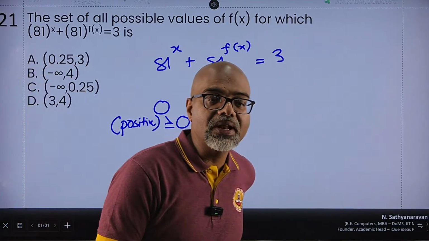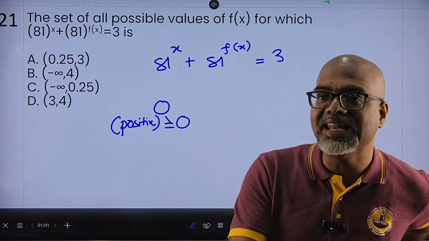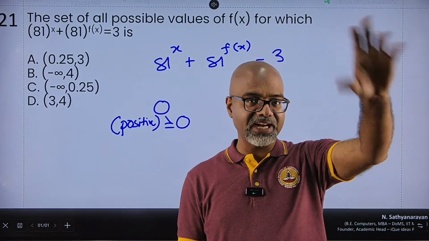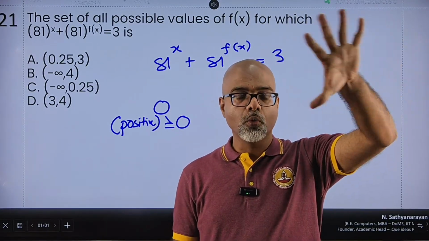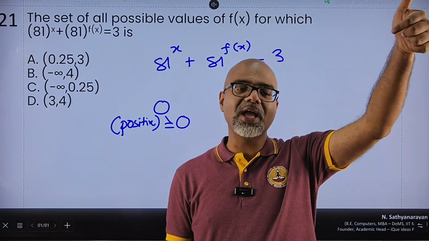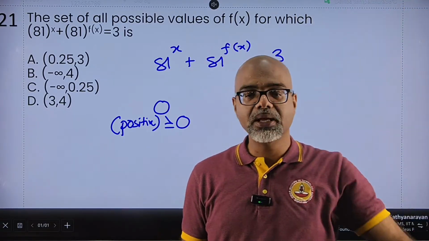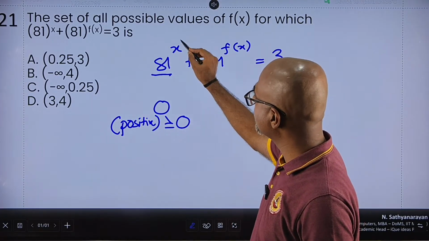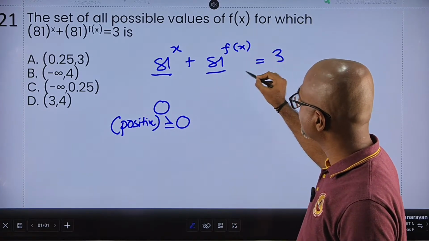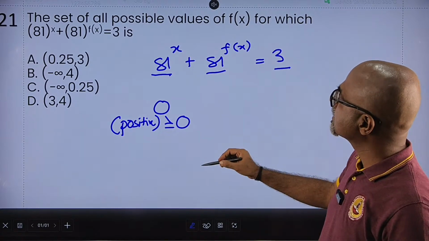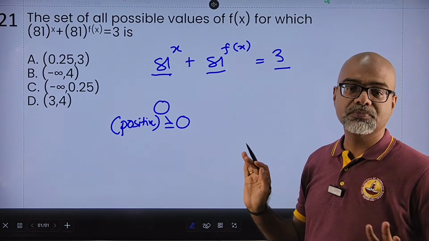A positive number raised to anything, you raise it to 1, a positive integer, a negative integer, a 0, or a fraction, can never be equal to a negative number. So again, 81 is a positive number, 81 raised to f of x is positive, the answer is positive.